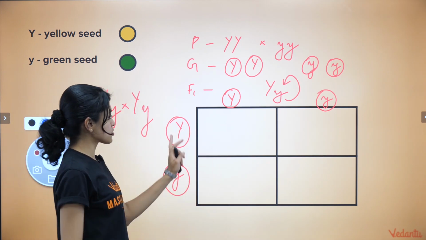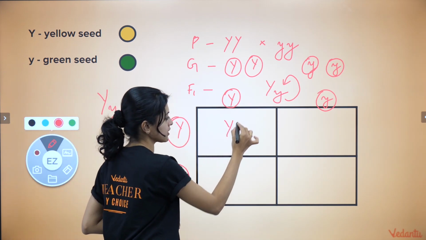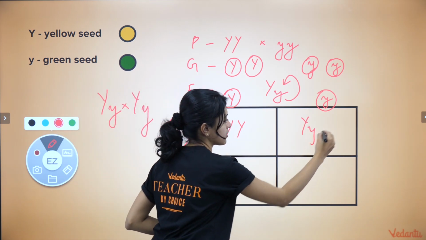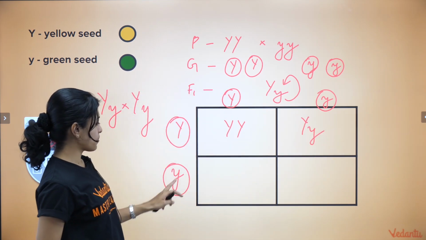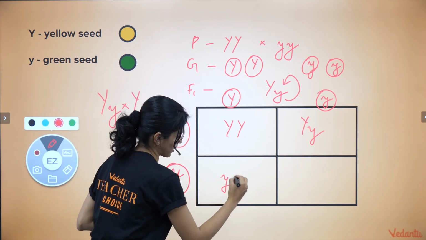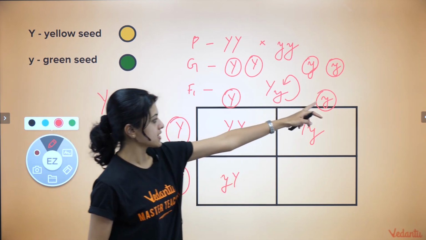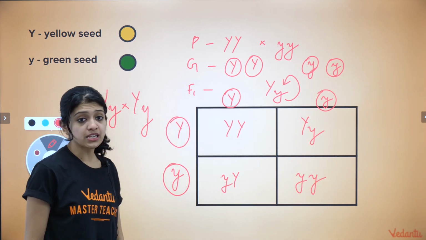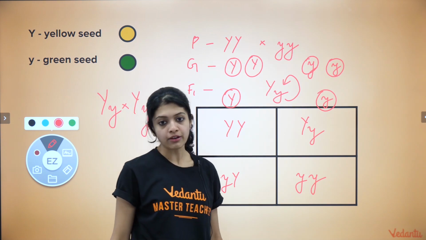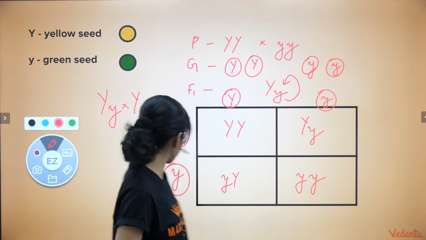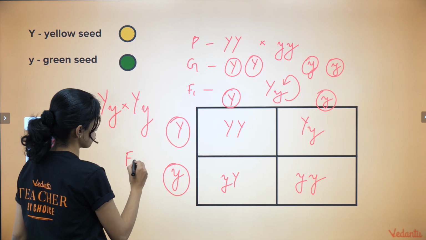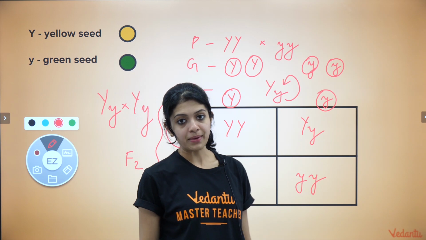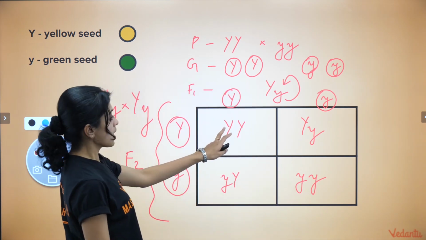How would you work this out? Capital Y would be the combination of this, a capital Y, small y here. Here again, a capital Y and a small y, or small y, capital Y, and a small y in this case. These are the different genotypes that we have got in the F2 generation. The F2 generation. Okay, so who's going to tell me what the phenotypes will be?